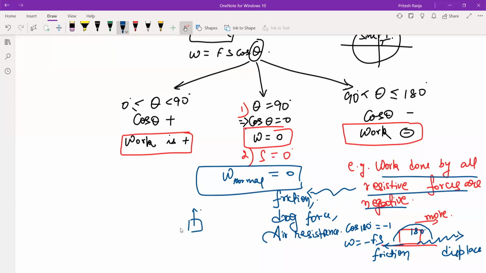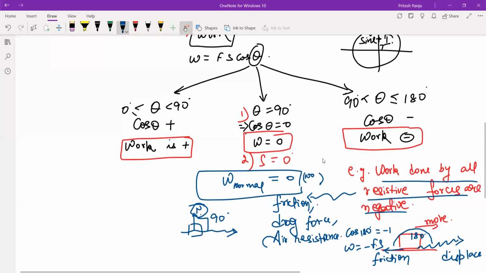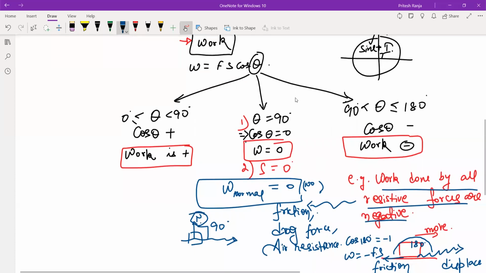It will be perpendicular to the ground where it is moved. So what is the angle between the two? 90. So what work is contributed by this normal force? No work is contributed, right? So quickly all can write down the types of work done, and then we will do simple questions on finding out the work done.